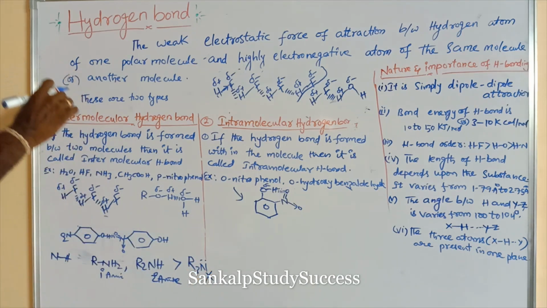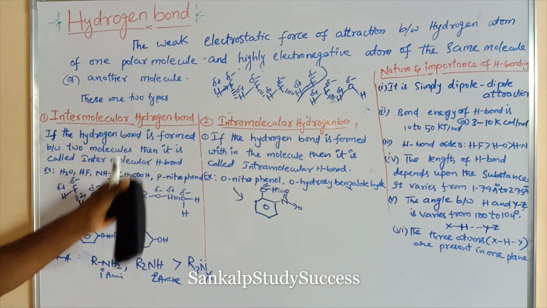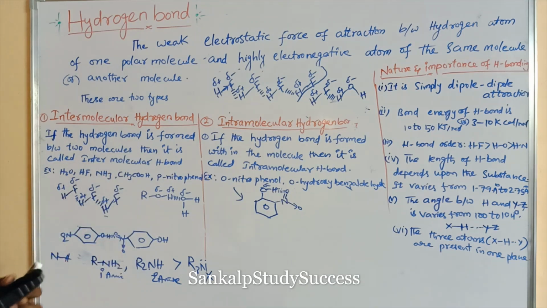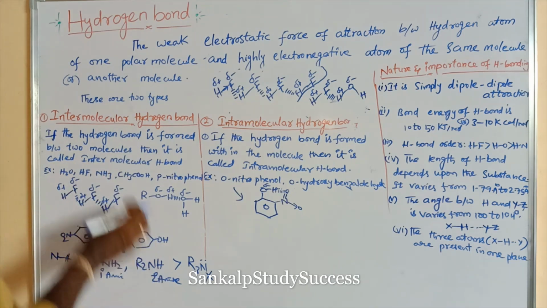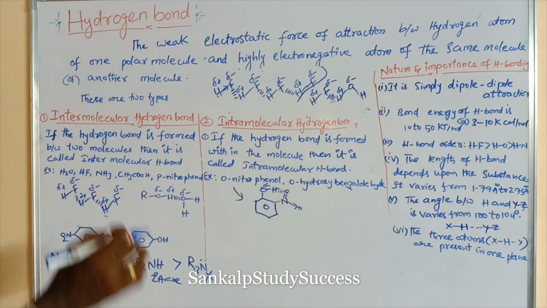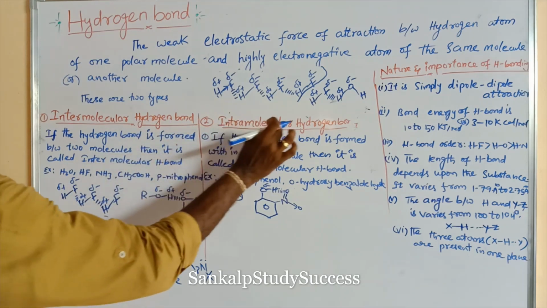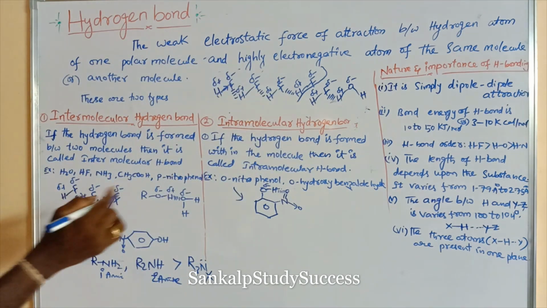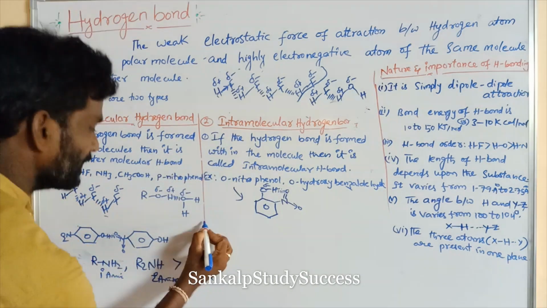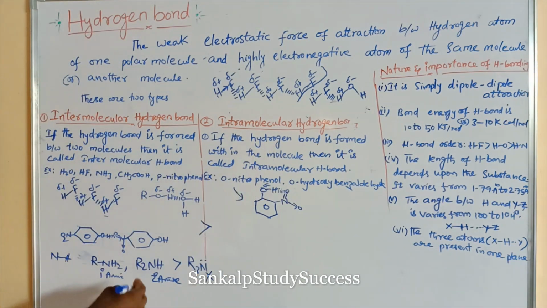So molecules containing an intermolecular hydrogen bond show some abnormal properties. Intermolecular hydrogen bond is stronger than intramolecular hydrogen bond. So which is stronger? Intermolecular hydrogen bond is stronger than intramolecular hydrogen bond.